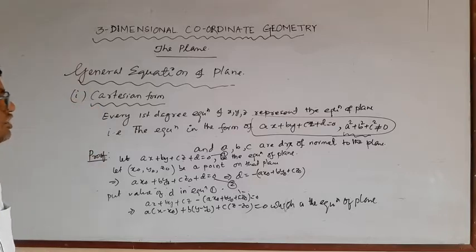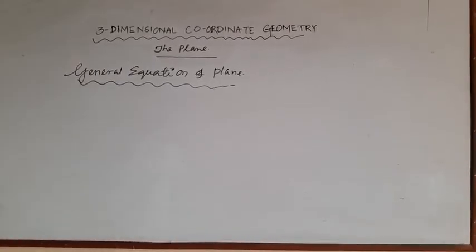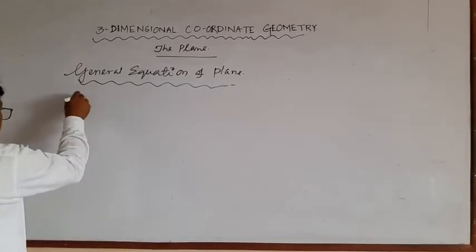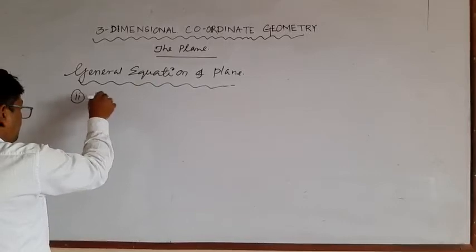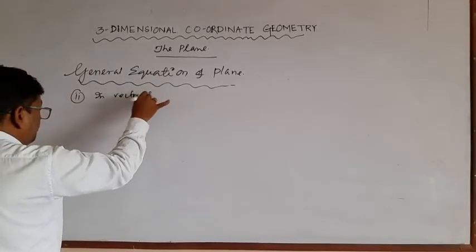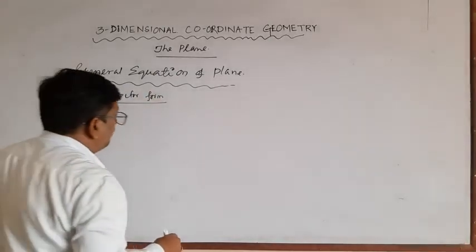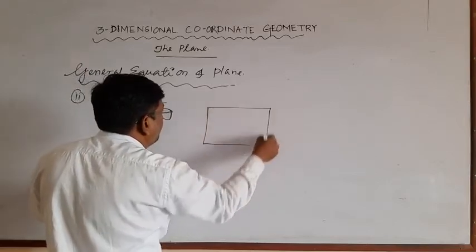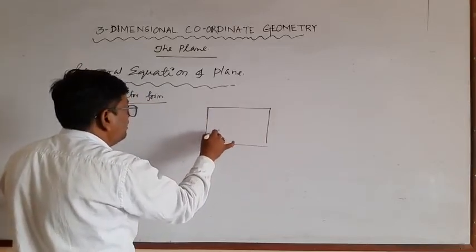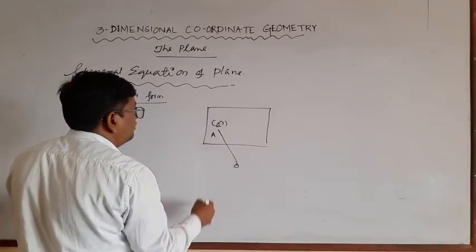Now let's discuss vector form, the general equation of plane in vector form. Suppose this is plane and this is a point A here, whose position vector is a, and this is origin.